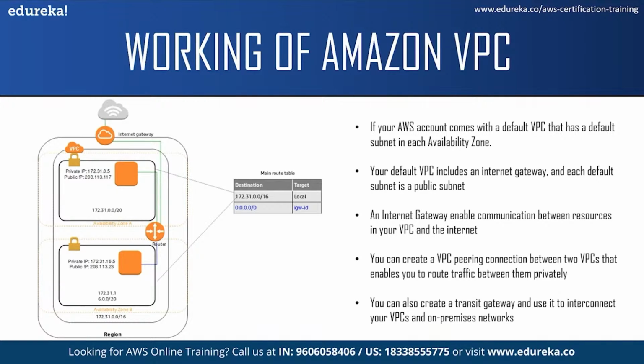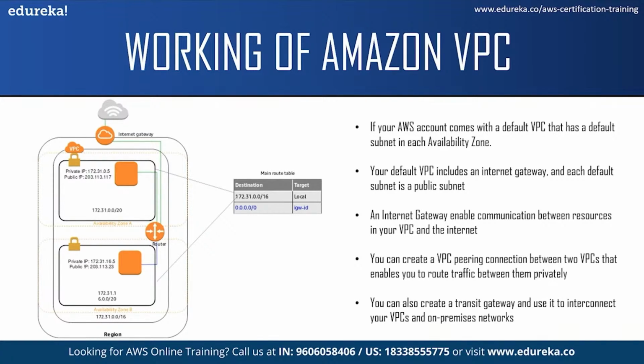Each instance that you launch in your default subnet has a private IPv4 address and a public IPv4 address, as you can see here. By default, each instance that you launch in a non-default subnet has a private IPv4 address but not a public IPv4 address unless you specifically assign it. These instances can only communicate with each other but cannot access the internet. But you can enable internet access for these instances by attaching the internet gateway to its VPC and associating an elastic IP address with the instance.